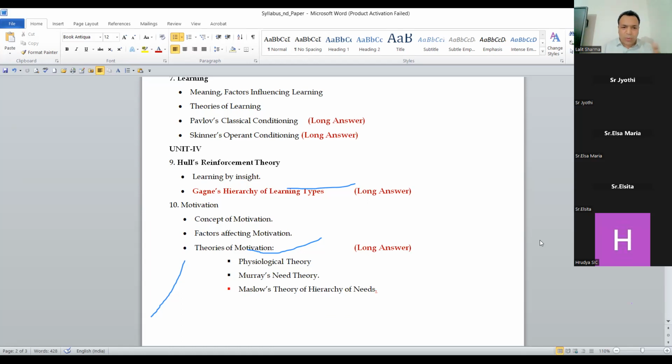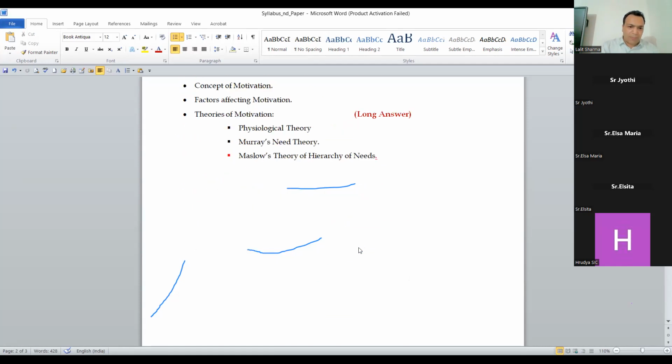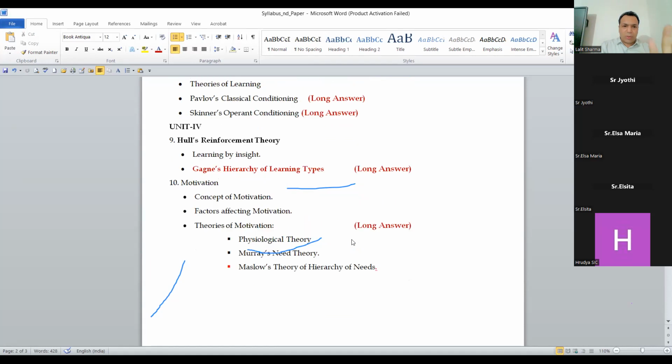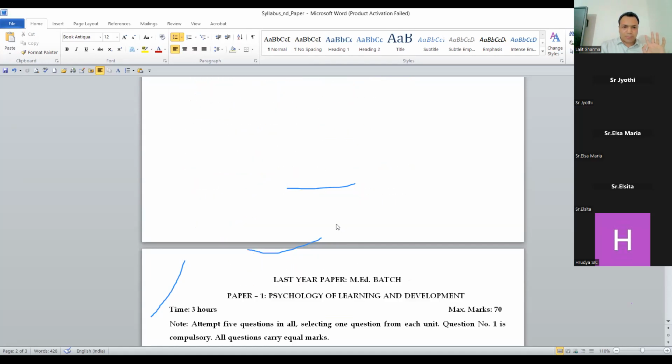But guys, here you can go for the motivation also, right? Under motivation, you have to prepare all the 3 theories: physiological theory, Murray's need theory, or Maslow, which is called Maslow theory of hierarchy of needs. The motivation chapter is an easy one, so you can go for it for a long answer, right, guys? And if some students go for the Gagne hierarchy of learning, then I will explain the Gagne hierarchy of learning. Otherwise, all of the four units we have discussed, right?